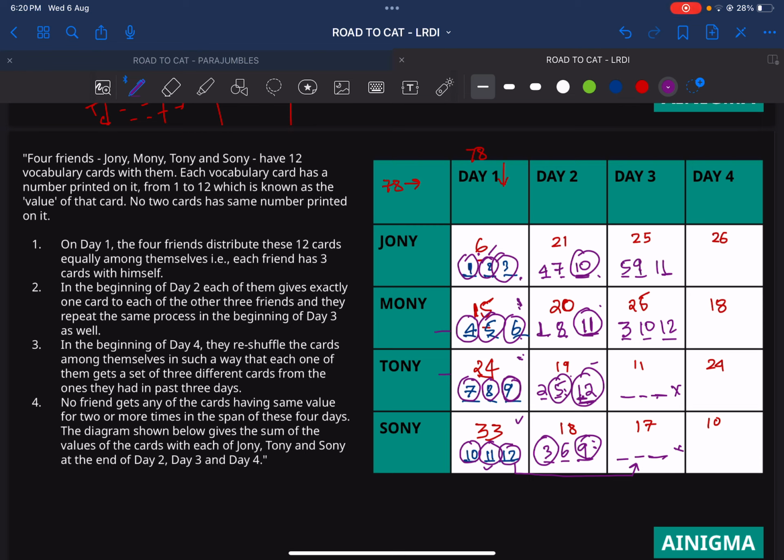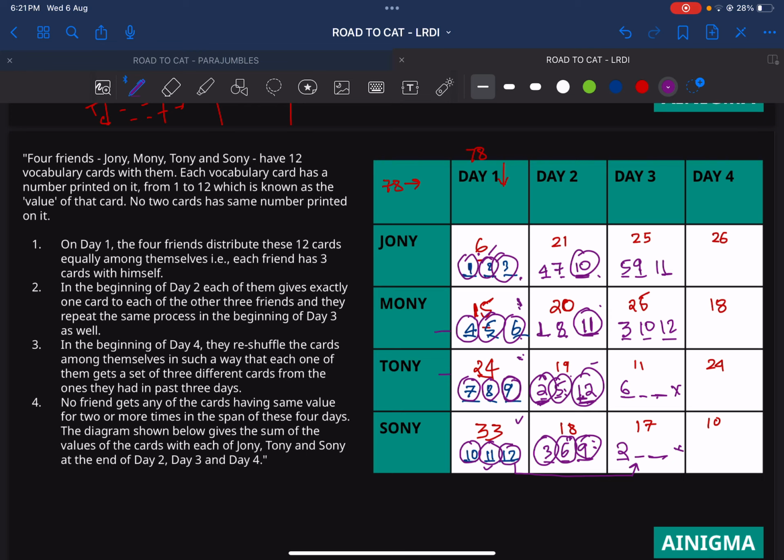Now let's look at the value 11. 11 has to be formed from 3 numbers. If I put 8, then the only values are 1 and 2, and that is not possible because 2 cannot come here. Before that, I would like to see this 2. This 2 is sitting in isolation, so 2 has to come here. This 2 is done. Then we have this 6. This 6 has to go somewhere, so this 6 has to go here. That is the only way possible.